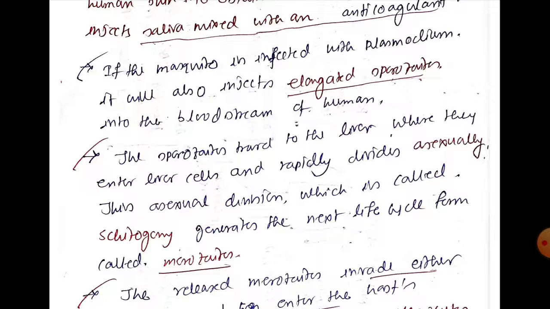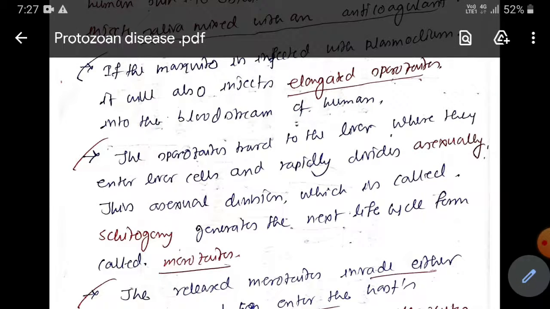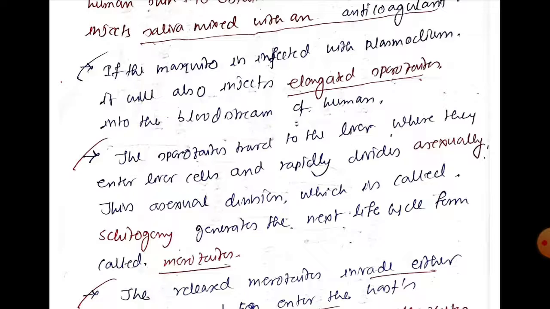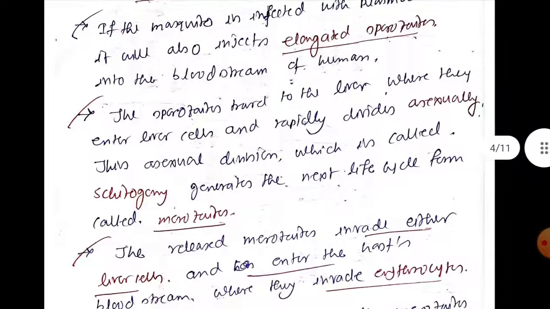erythrocyte. And when another mosquito sucks the blood again, along with the blood it will also ingest the erythrocytes containing gametocytes, right? And then inside the mosquito gut, the gametocyte will be converted into male gamete and female gamete, and this male and female gamete ultimately develop the zygotes